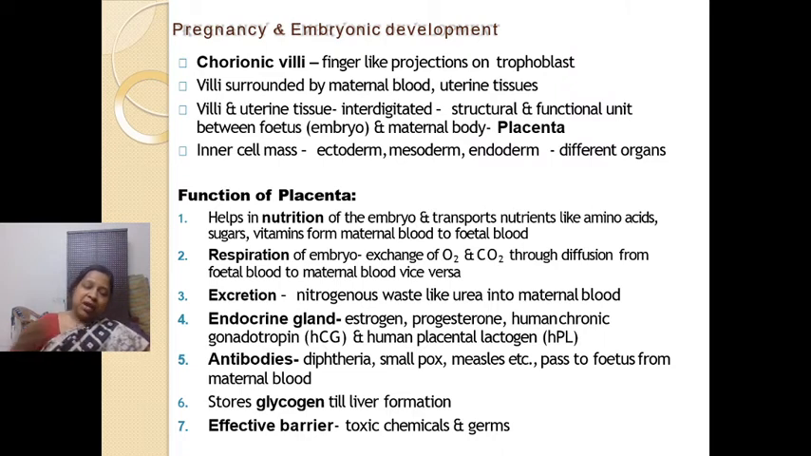Now, placenta is also an endocrine gland as it releases many hormones. Hormones like estrogen, progesterone, human chorionic gonadotropin, and human placental lactogen are certain hormones which are released by placenta. Estrogen and progesterone are also released by the ovary, but HCG, that is human chorionic gonadotropin, and human placental lactogen, they are released by placenta.